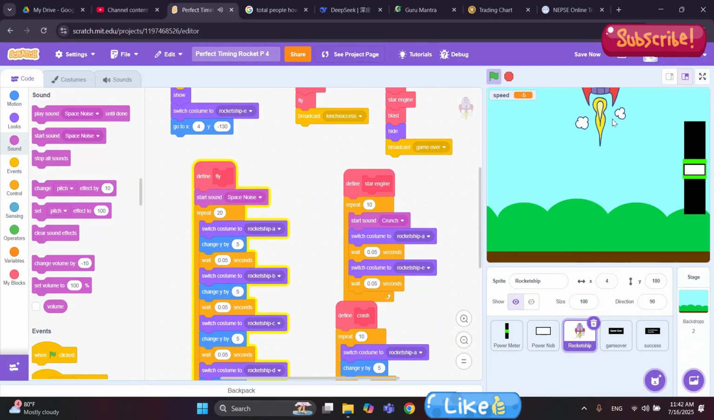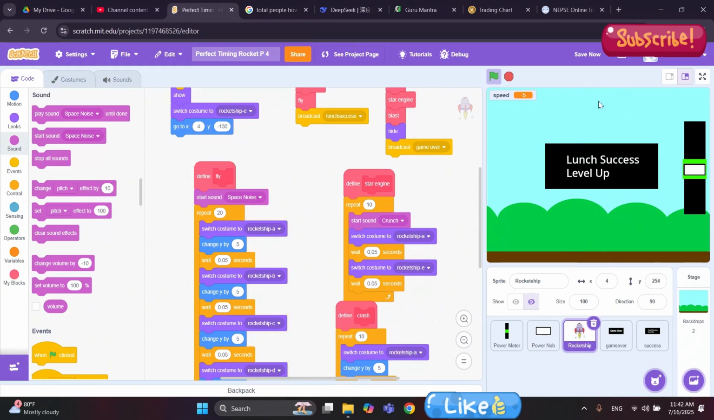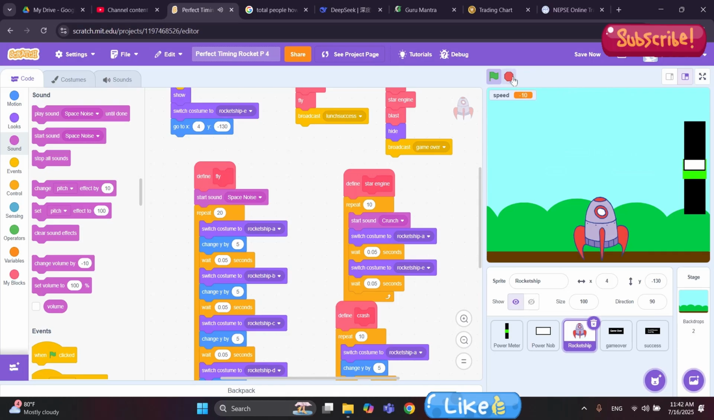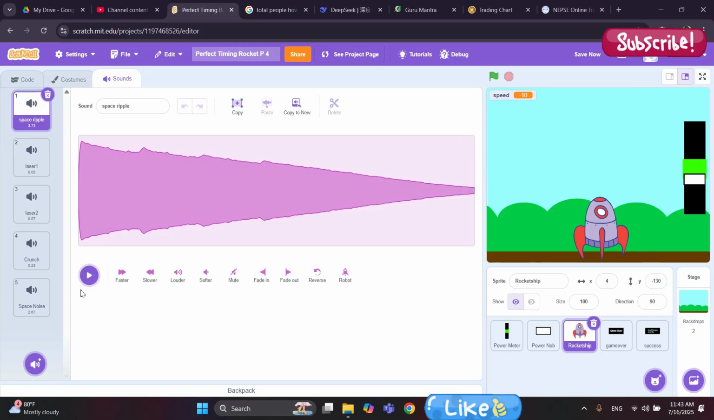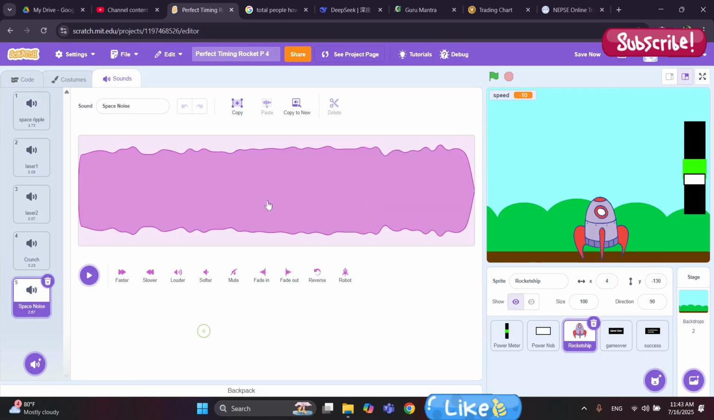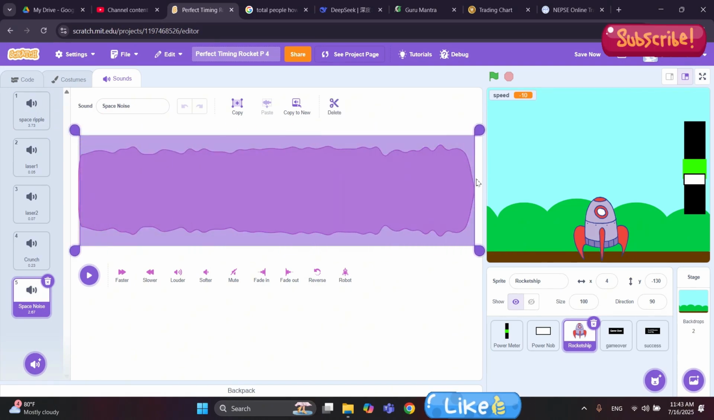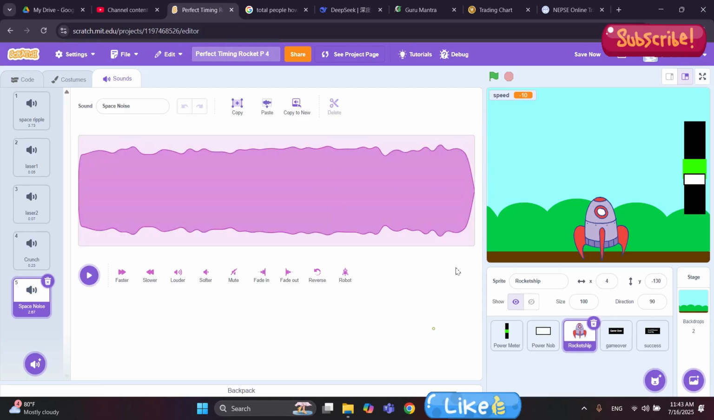and the sound stops because it's a little bit smaller sound, a short time. Let's increase the time of that sound. For that, we go back to the sounds tab, click on the space noise, and let me copy the whole sound one more time. Just copy it and paste it right here. And now it has doubled the sound,